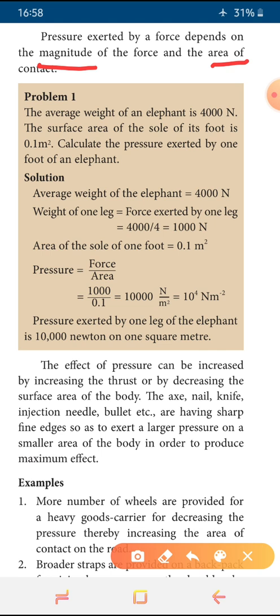Okay. Weight means it is the gravitational pull, the gravitation pulling an object downwards, and that is called weight. And the amount of matter contained in the body is called mass.